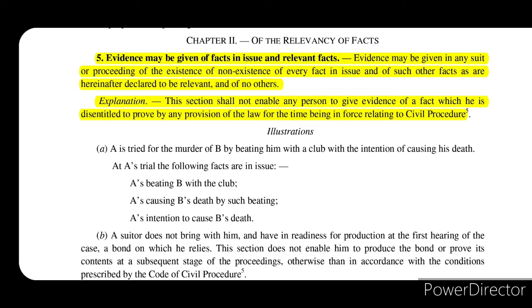The explanation says that this section shall not enable any person to give evidence of a fact which he is disentitled to prove by any provision of the law for the time being in force relating to civil procedure. So if the Civil Procedure Code has barred such person from giving evidence regarding a particular matter, then that evidence will not be allowed in that particular trial.